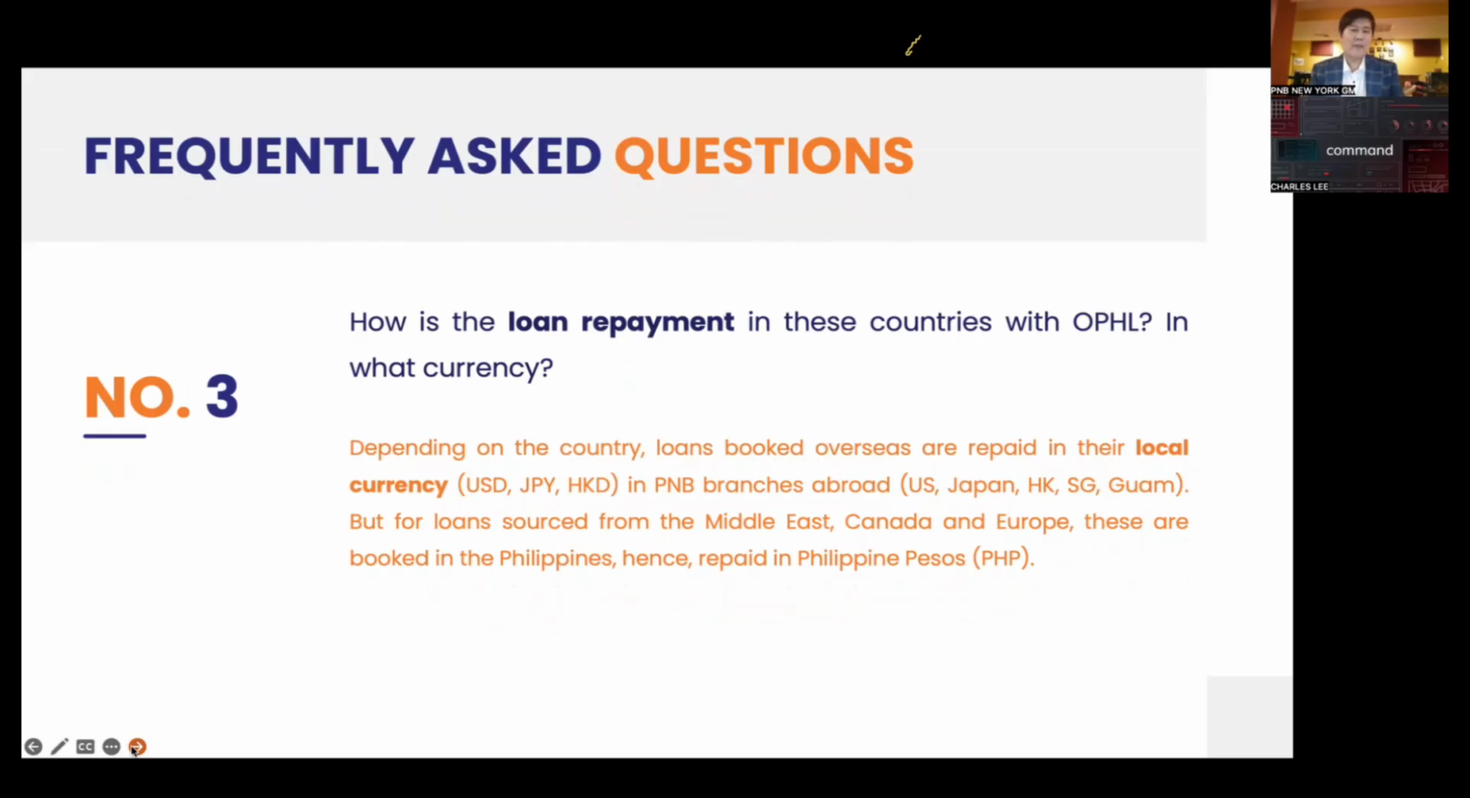How is the loan repayment in these countries with OPHL? In what currency? Depending on the country, loans are booked in their natural local currency. In the US, it is paid in US dollars. Next slide, please.